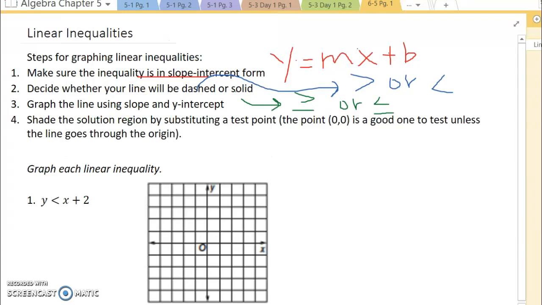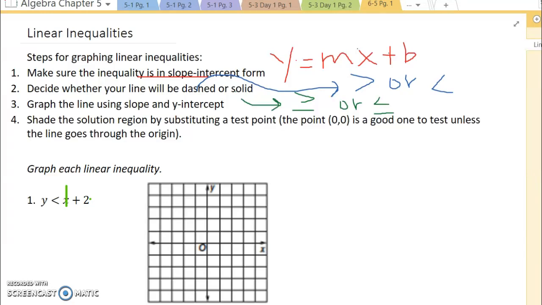All right, so first of all, I look at number 1 here and I see that it is in y equals mx plus b form. Instead of the equal sign, we have a less than sign. So the first thing I do is make sure it's in that form. It is. Now I look at what my sign is. Since it is less than, I know I'm going to have a dashed line. So now my job is to simply graph it using the slope and the y-intercept. I see the slope is 1, because there's 1x there, and it goes through a positive 2.